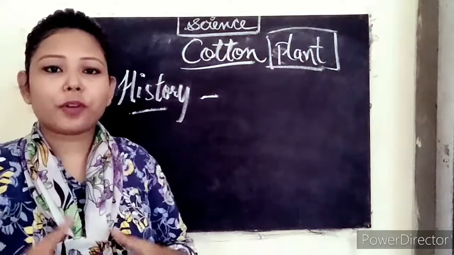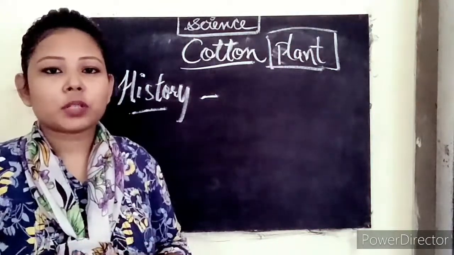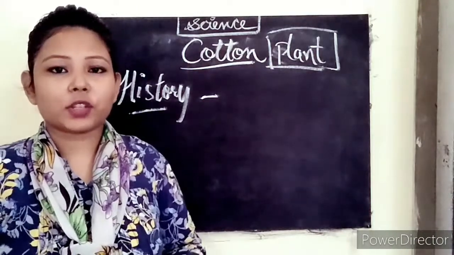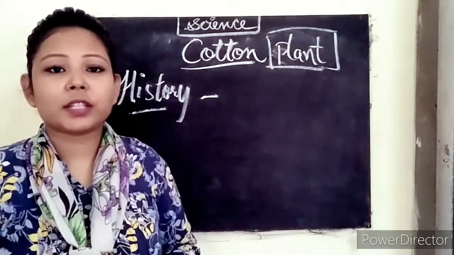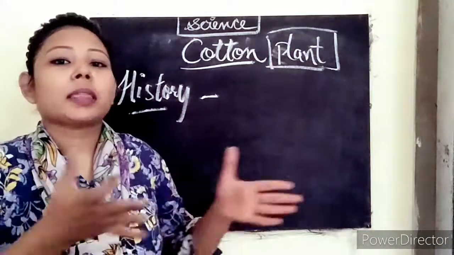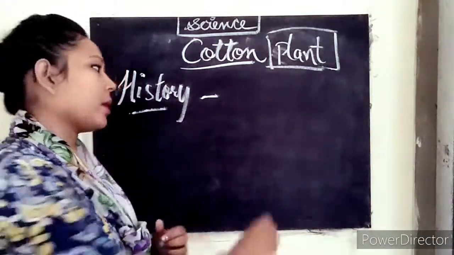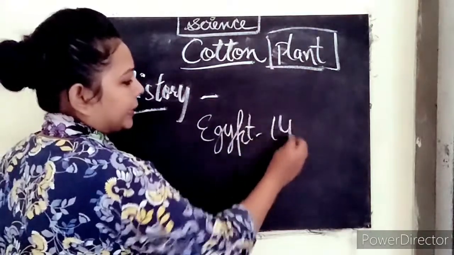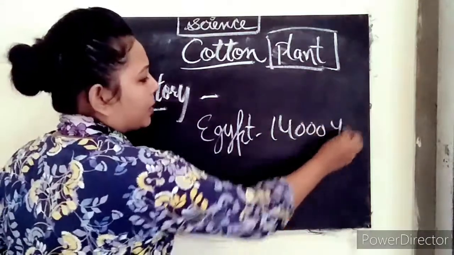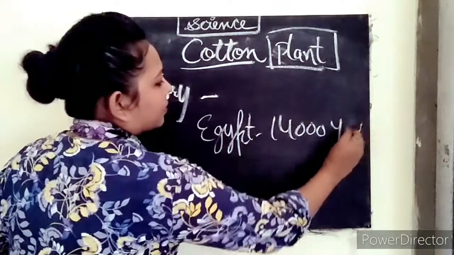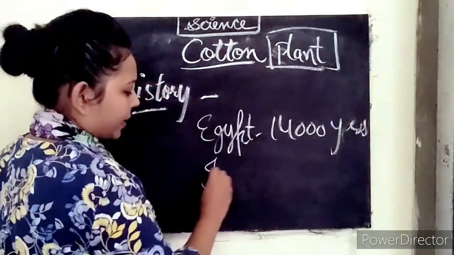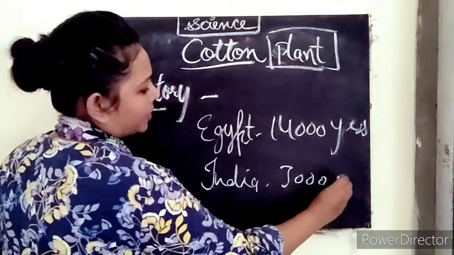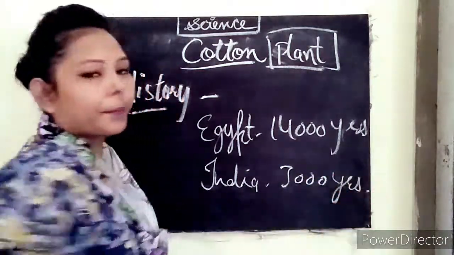Next we have the history of cotton. The cotton was first discovered around 14,000 years back in Egypt. In India, it was discovered around 3,000 years back. Okay, so it was first discovered in Egypt around 14,000 years back, and in India around 3,000 years back.